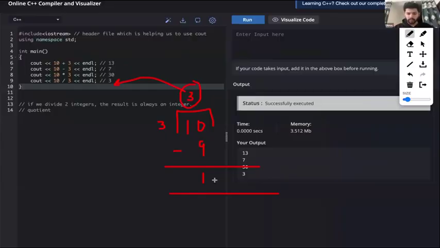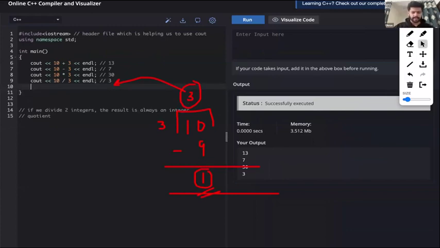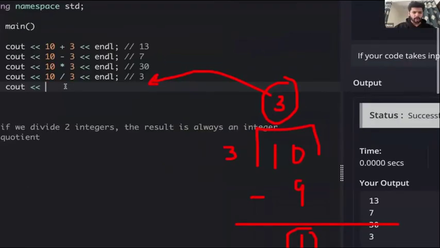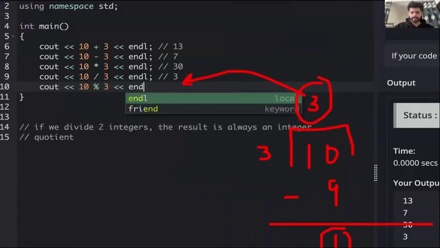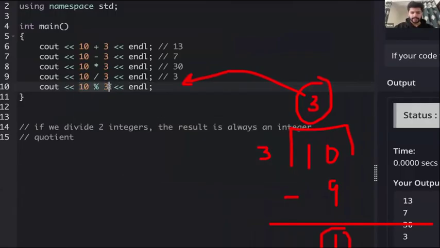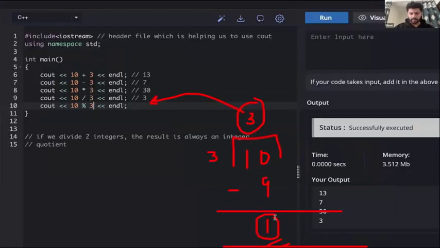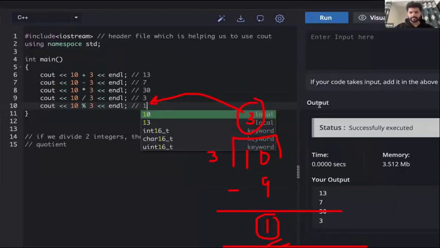Now, in case you wanted the remainder, how can you get that? You can get it using the modulo operator like this. 10 modulo 3, the remainder will be 1.